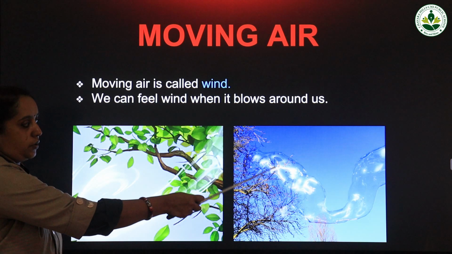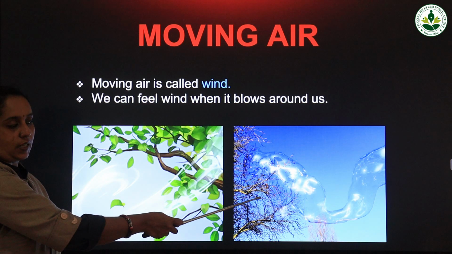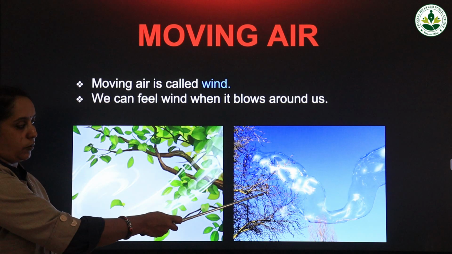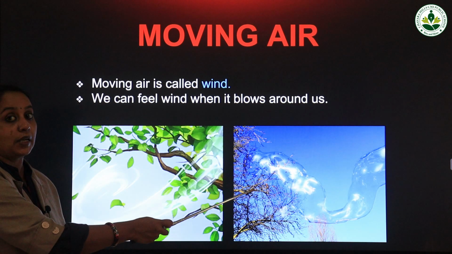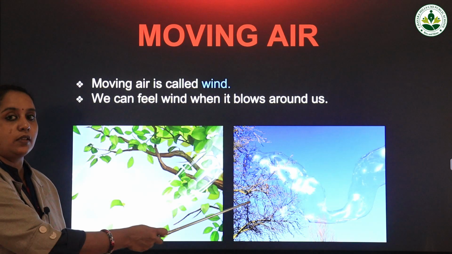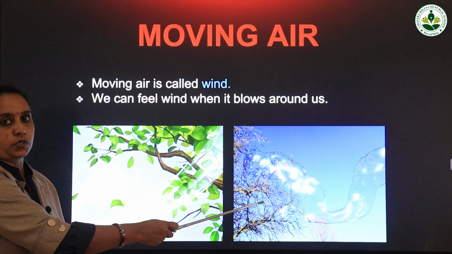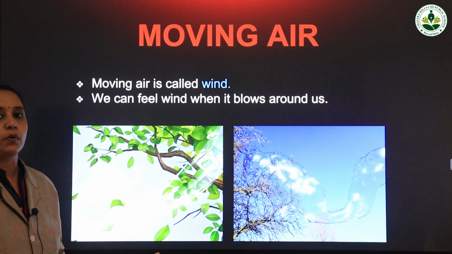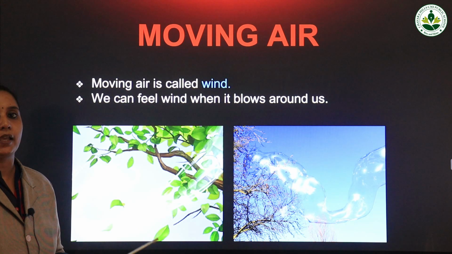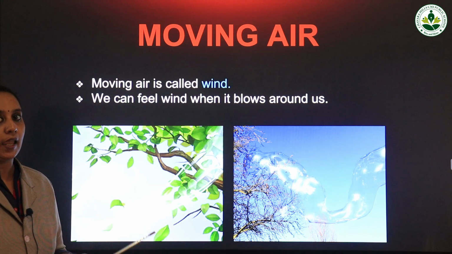Normally this type of image can be seen during the time when it is going to rain, or when heavy storms are going to occur. So we are going to discuss the types of wind, different types of air.